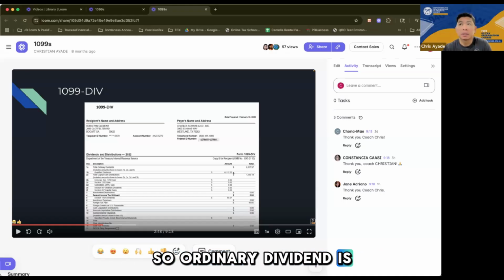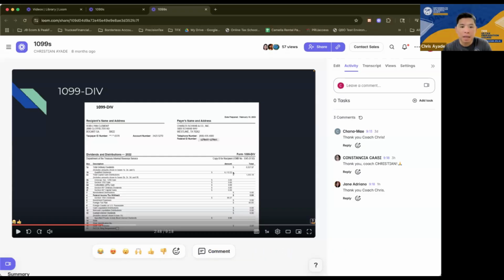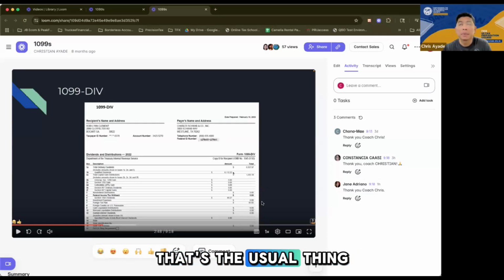Ordinary dividends is what usually gets taxed on the tax return, but you still have to enter what the qualified dividend amount is. Actually, everything that you see on a 1099-DIV, you will have to enter in the tax software: the section 199A, the capital gain if there is an amount, and most importantly, the foreign tax credit. That's the usual thing that gets missed by a tax preparer, the foreign tax credit.